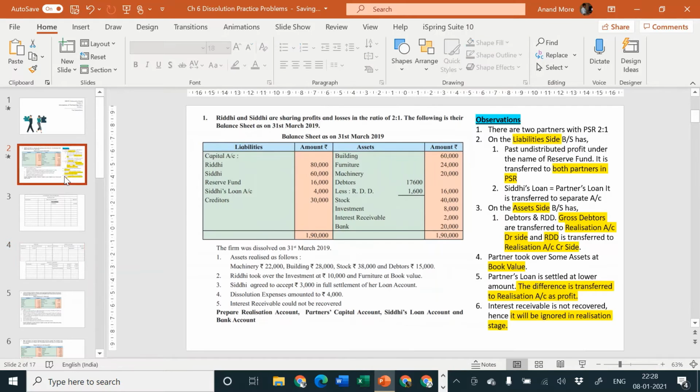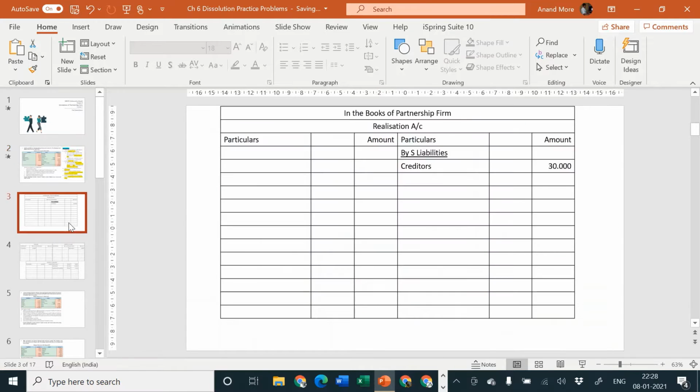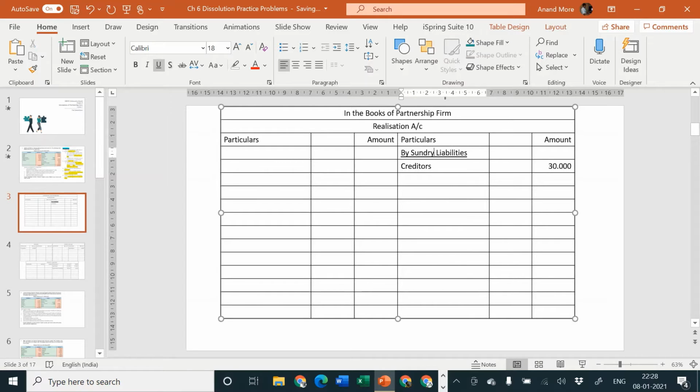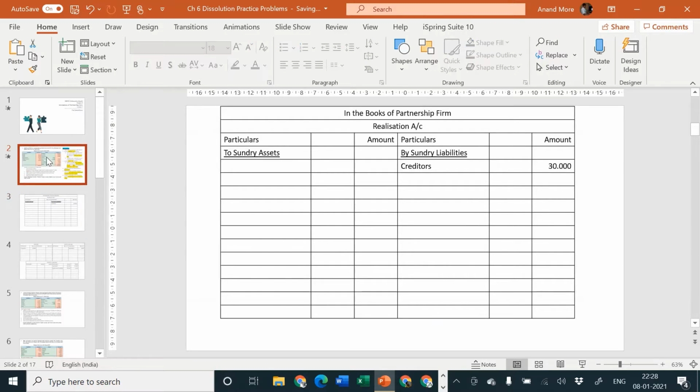Okay, next one. Now all other accounts, if nothing is mentioned, then what is our rule? Whoever has no account of their own, their realization happens. So where do we have to go in the realization account? To the debit side. What will we write there? To sundry assets. Sundry means all. Okay, so to sundry assets. So to all assets we are considering.